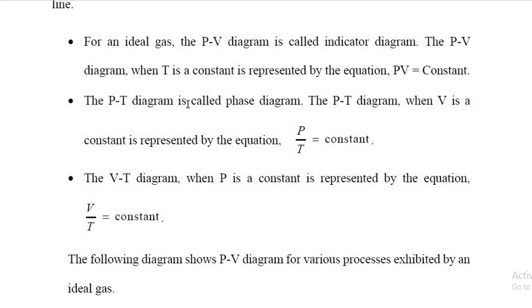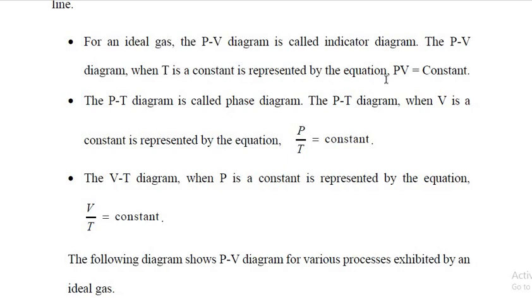Next, the PT diagram is called the phase diagram. The PT diagram, when V is a constant. So here there is no V term, so I assume V is a constant, and it is represented by the equation P by T is equal to constant.